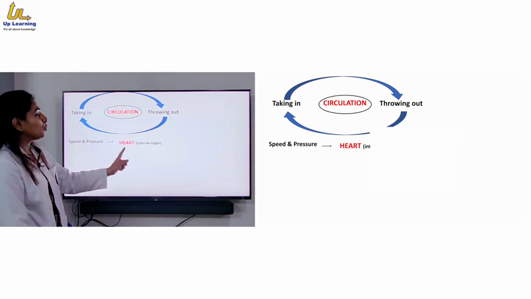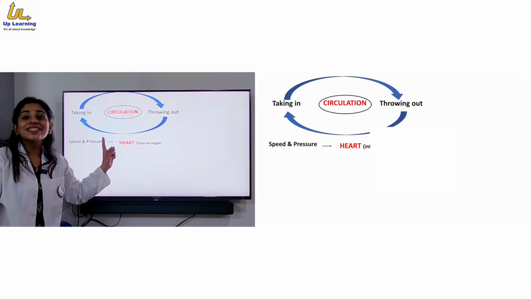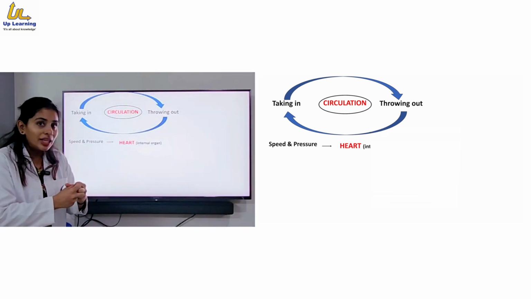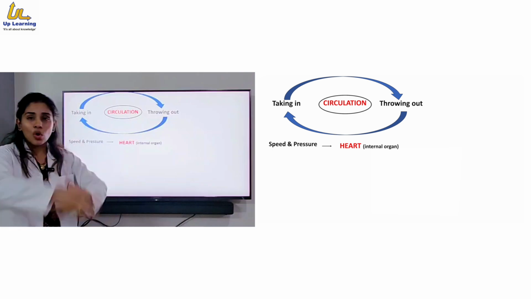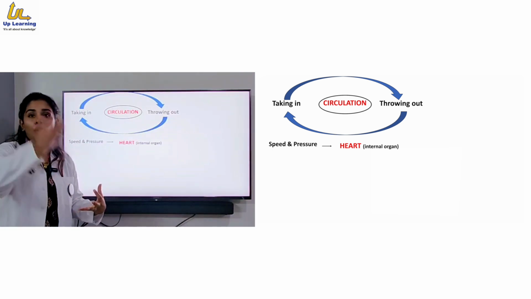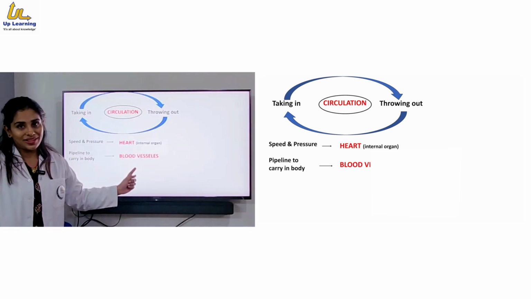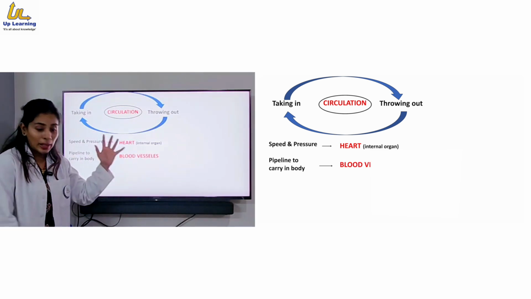For that you need one important internal organ, that is the heart. And after pumping, after giving that speed, you need to distribute all the nutrients and take out all the waste through one pipeline. That pipeline system is called blood vessels, which circulate blood.